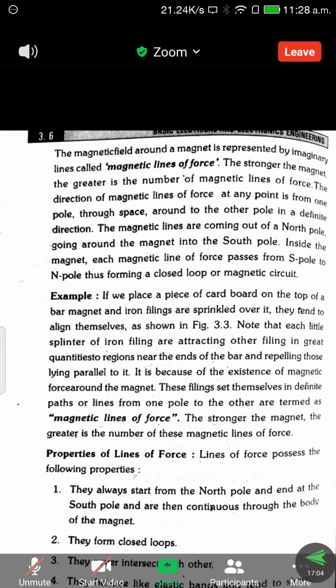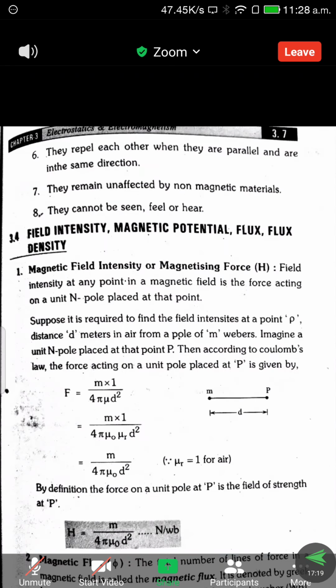Next, fifth one, they are imaginary lines of force. Practically we cannot see, hear, or experience the lines, and because of that reason we call them imaginary lines. They repel each other when they are parallel and in the same direction.